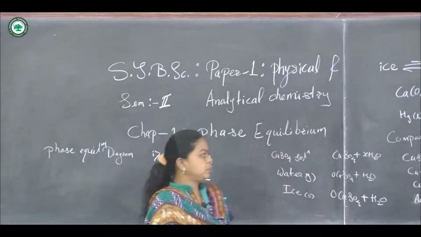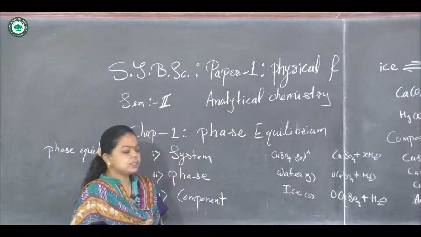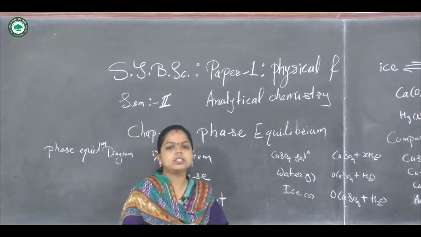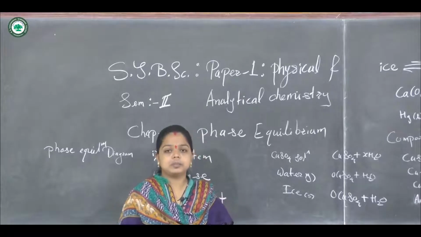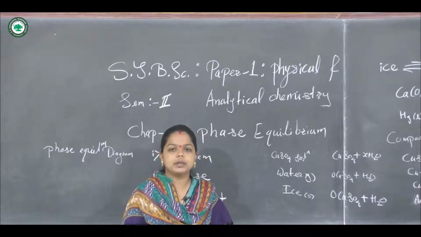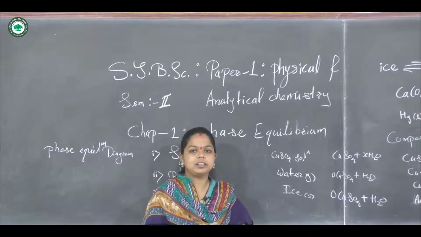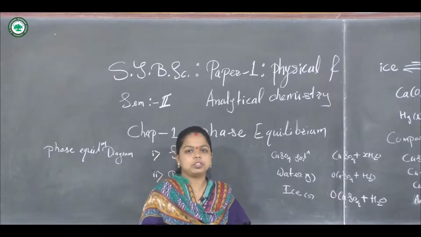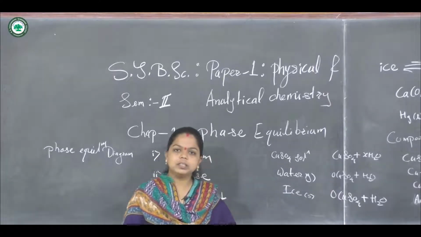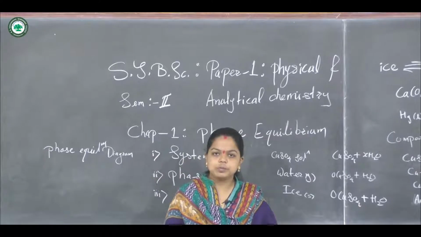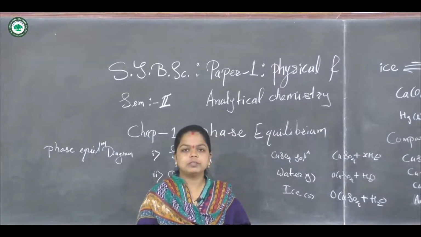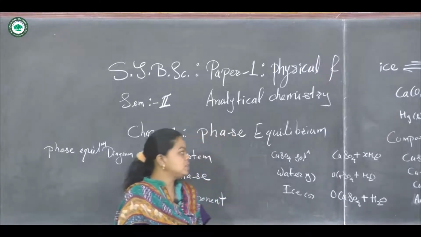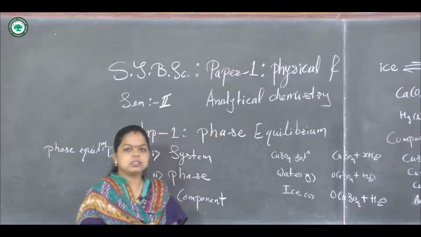In the first chapter, the name of this chapter is phase equilibrium. In this chapter we are going to study different types of systems, which include different states of matter, and that can be studied on variation with temperature, pressure and composition. So the state of matter can be studied for different compounds at variable temperature, pressure and their corresponding composition. So let us start today the first topic or chapter.